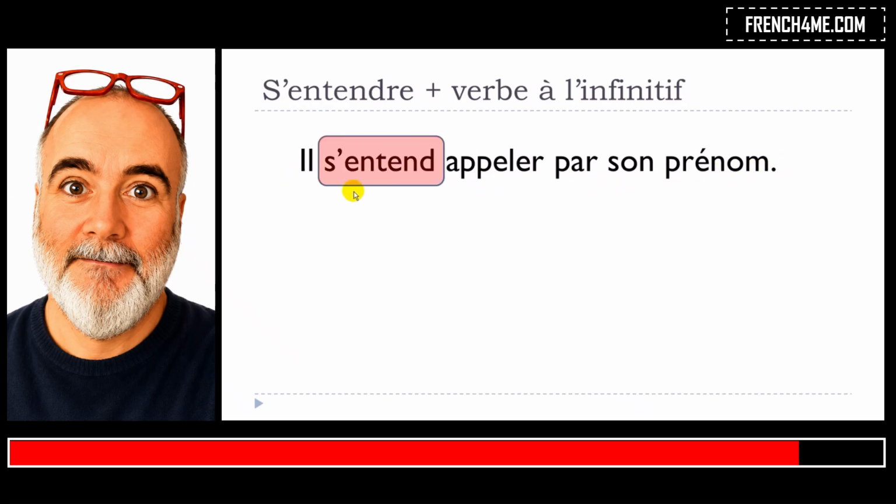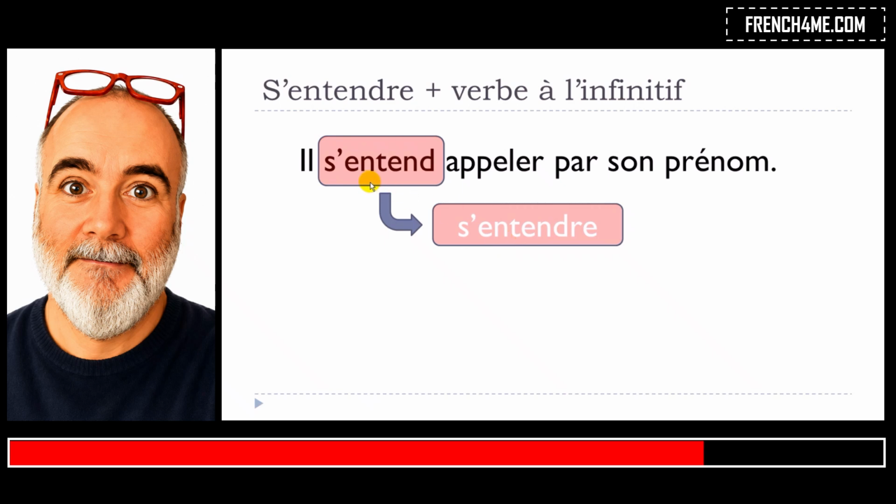Okay, so let's take the time to have a look at this first part here, s'entend, and then of course it's s'entendre, so this is the infinitive form. So s'entendre, if you would like to translate it directly, it's to hear oneself, or to listen to oneself, but actually it doesn't really make any sense if you directly translate this sentence with this concept, hear oneself.